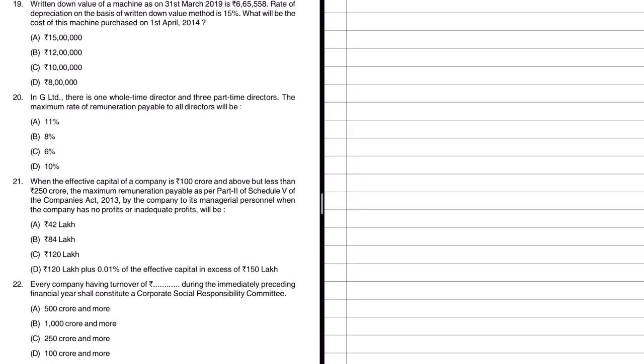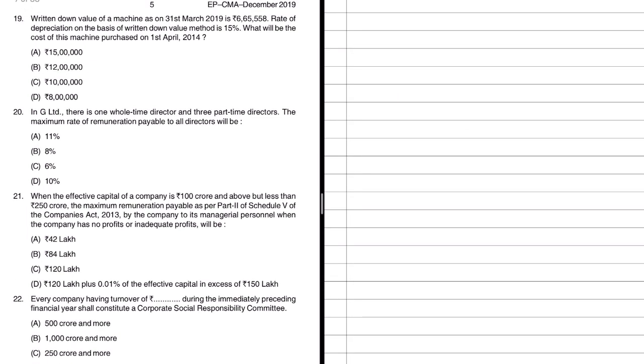Let's look at question number 19. It's a slightly tricky one. The written down value of a machine as on 31st March 2019 is 6,65,558, they say. So this is the WDV after writing off depreciation for several years. Now they say the rate of depreciation in this case is 15%. What will be the cost of this machine purchased on 1/4/2014?